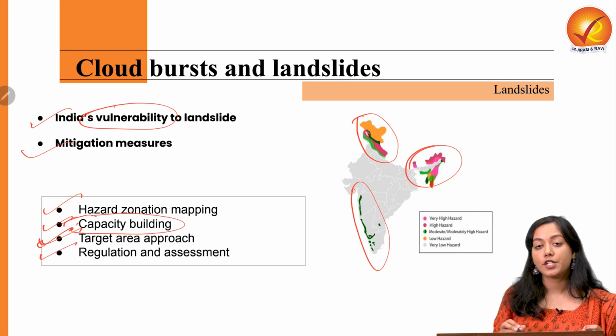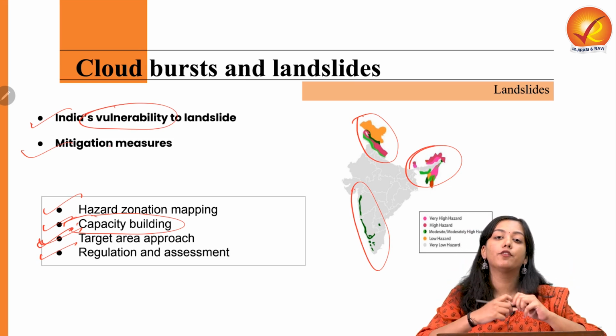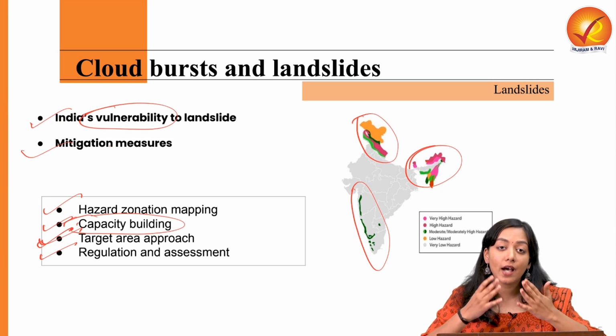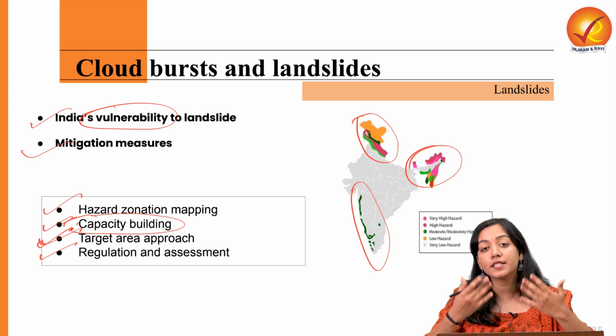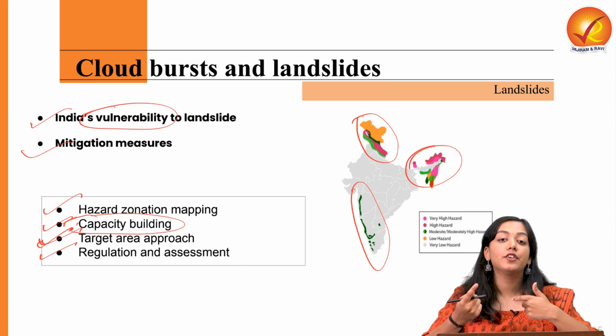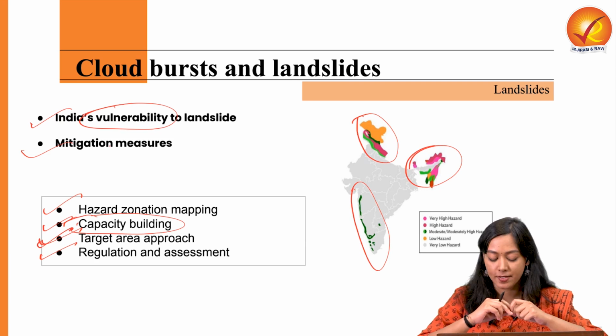Then proper regulation and assessment, social audits of how the funds are being devolved, how the authorities are performing, how well prepared the task forces are, and how well prepared the citizens are towards this disaster should also be reassessed and regulated from time to time. This is how we will be able to prevent such hazards from becoming disasters.